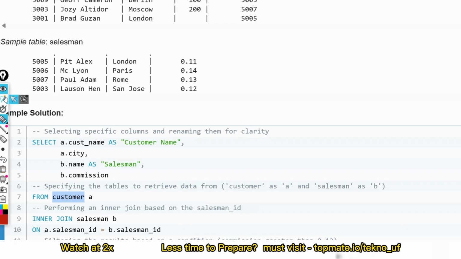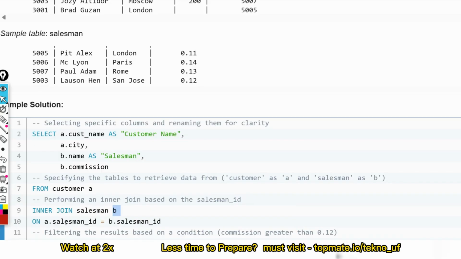Then we write inner join salesman b, the alias of the salesman table. Now on a dot salesman id is equal to b dot salesman id, that means the customer table's salesman id and the salesman table's salesman id, we are joining using these two columns. Okay, now what's the condition?